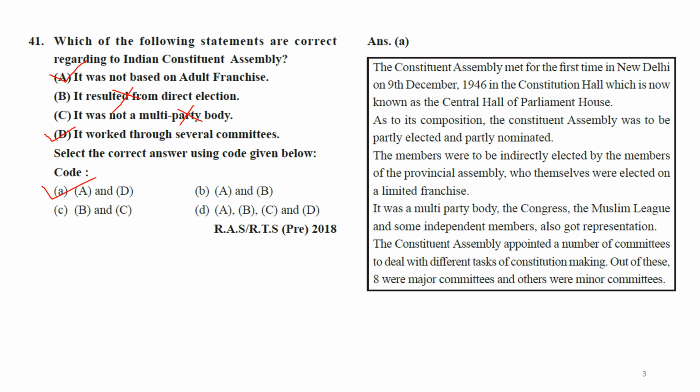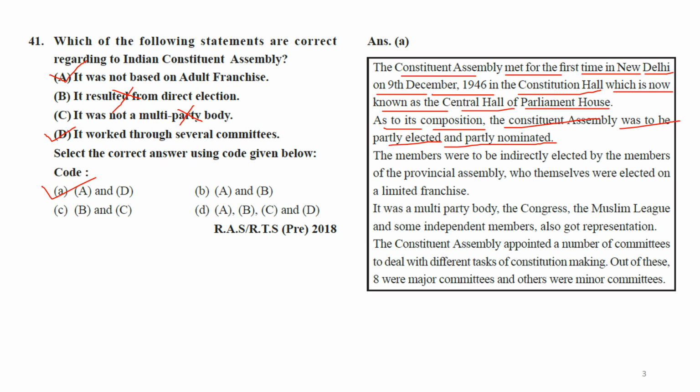I will read here. The Constituent Assembly met for the first time in New Delhi on 9 December 1946 in the Constitution Hall, which is now known as the Central Hall of Parliament House. As for its composition, the Constituent Assembly was to be partly elected and partly nominated.